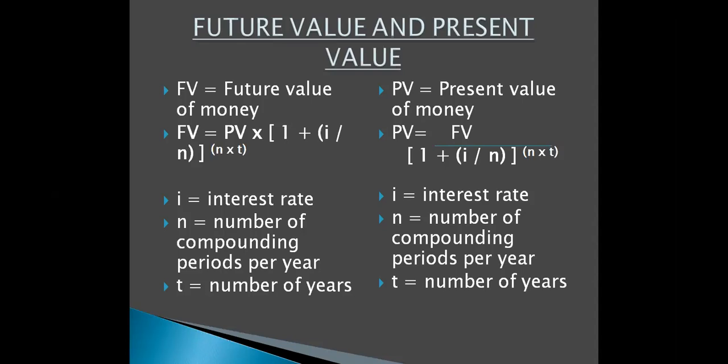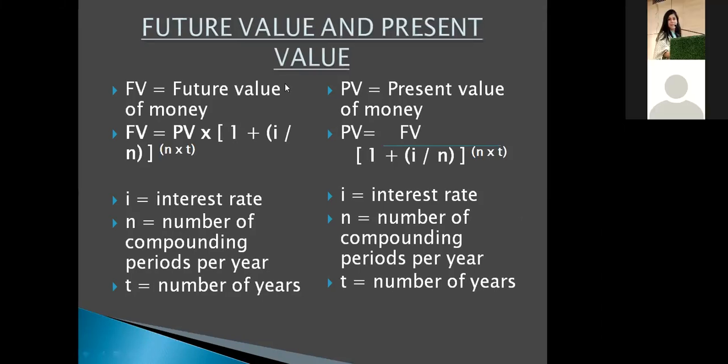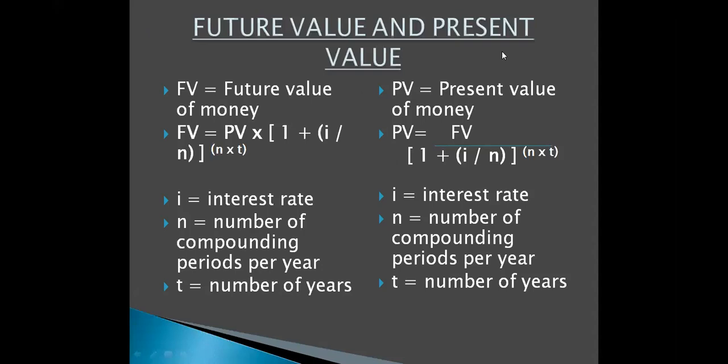See, if we want to know about an investment which is giving me 20,000 at the end of 5 years, and there's one more investment option which is giving me 30,000 at the end of 7 years. Now, you cannot say that the second option will be better just because the amount is huge or because it's greater than the first amount. So here what you will have to do is reduce both the values to present value, and only then you will get to know which one is better. So here we'll calculate the present value.